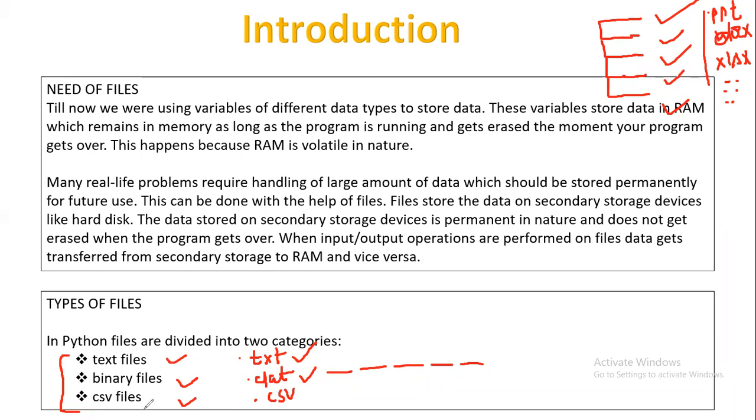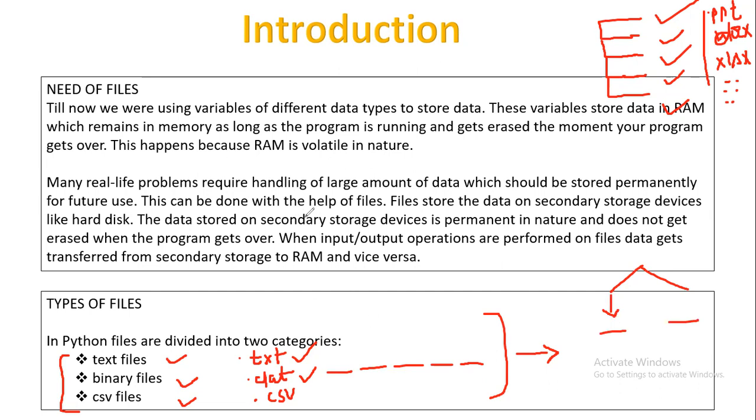And whenever you talk about files, we talk about the secondary storage device, because these files contain information permanently. We know we have two types of memories. One is called RAM and one is called ROM, right? One is called primary memory and one is called secondary memory. Right now we are dealing with the primary memory.